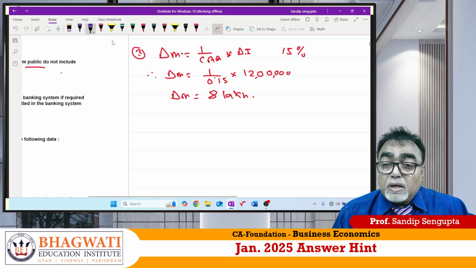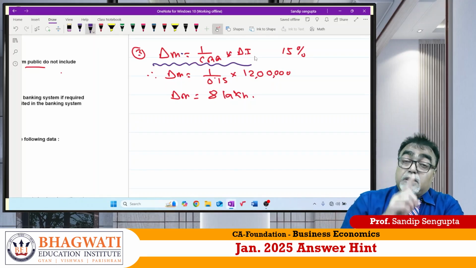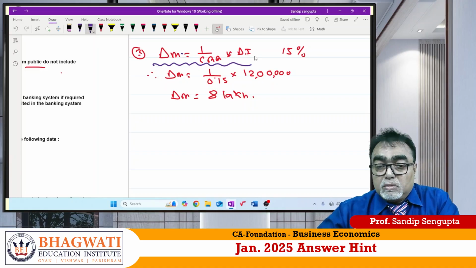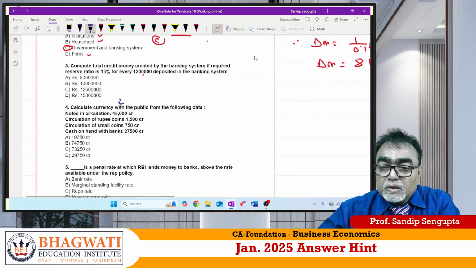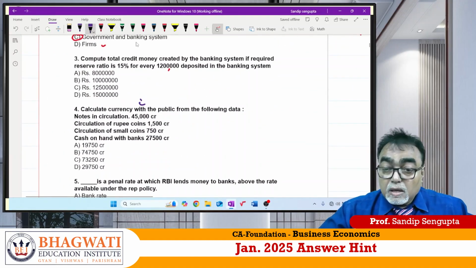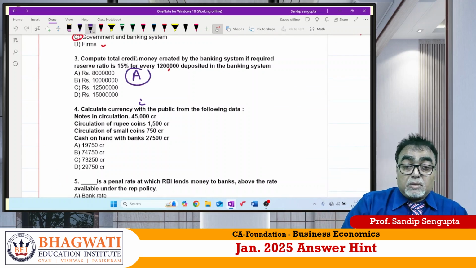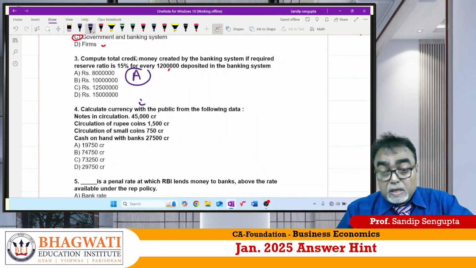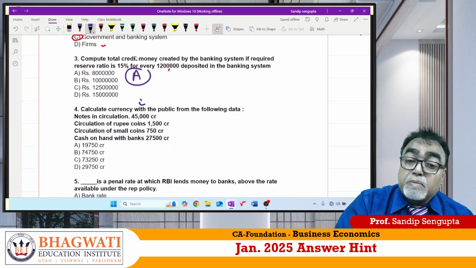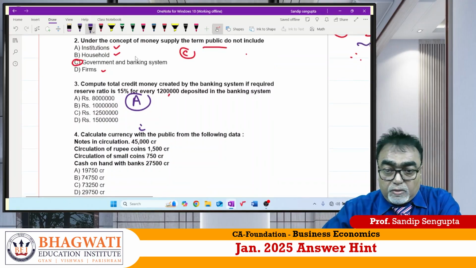So this formula is required to find out this mathematical question. It is there in your money market chapter, topic 2, means unit 2. So my answer for question number 3 should be A. For your reference, we will enclose this question paper as well as the answer script in one go. But here I am giving explanation. It will be helpful for you. I believe it is clear for you.